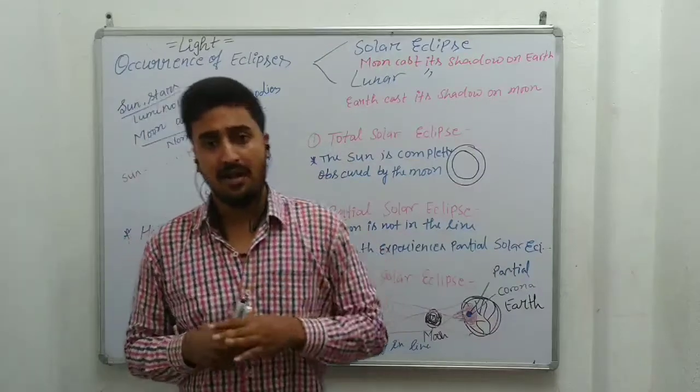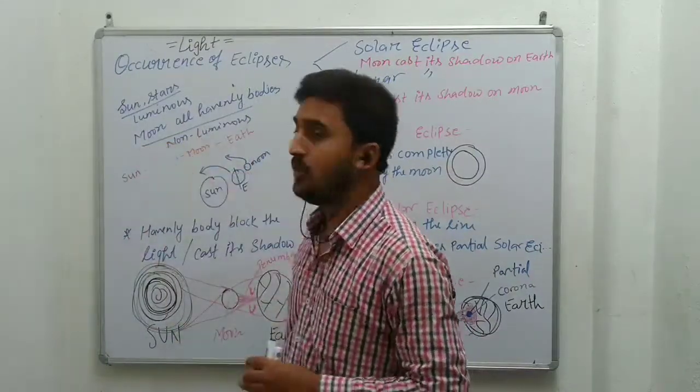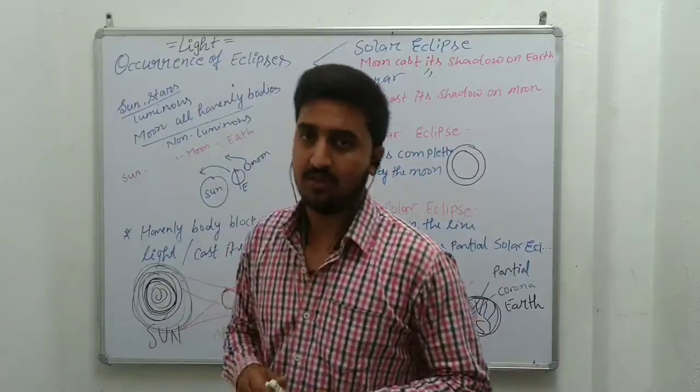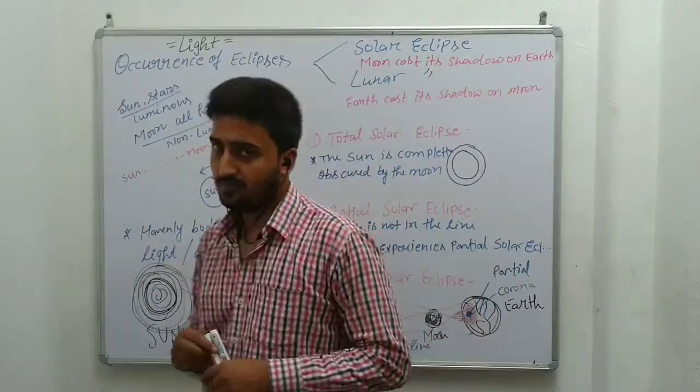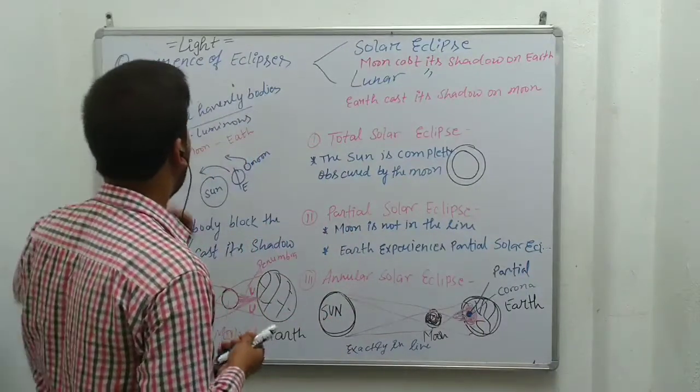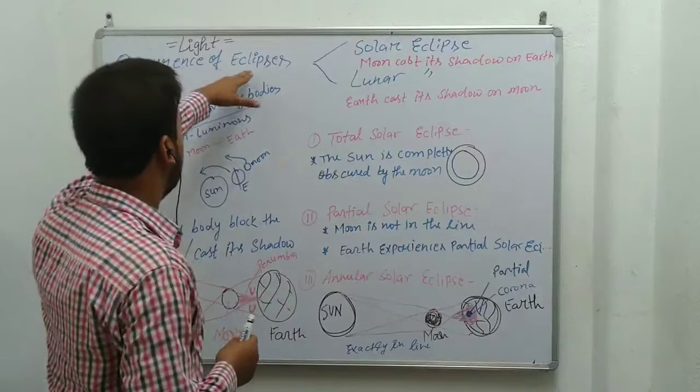Once I said I would discuss why the moon is a non-luminous body: because the moon receives its light from the sun. That's why the moon is a non-luminous body. Due to some important combination, these eclipses form.